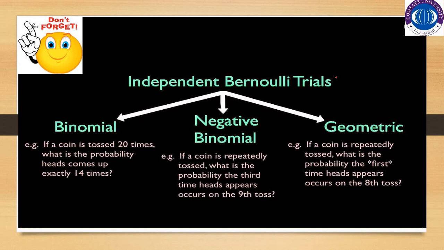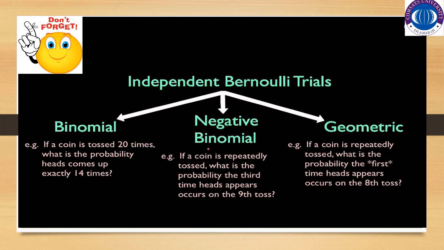Experiment is repeated only one time, and all successive trials are independent, and probability of success remains constant from trial to trial. So whenever these Bernoulli trials are repeated n times, it will become binomial, as we have discussed earlier. For example, if a coin is tossed 20 times, what is the probability that head comes up exactly 14 times? So this type of example is the case of the binomial distribution.